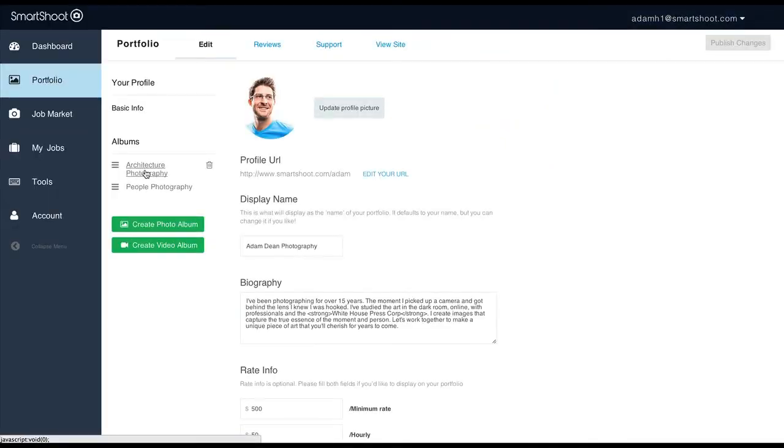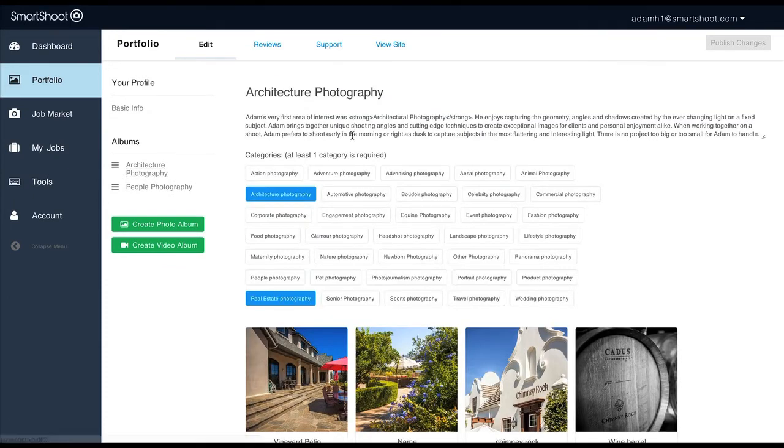So the next section I want to show off is in albums. Of course you can create new albums, just like before. You can rearrange albums, drag and drop over here. More importantly, let's talk about what you can edit now in albums. First, you can give it a custom name. So if you don't want to be architecture photography and you'd rather call it fancy picture of house or my best architecture photography, you can name it whatever you like. You can also add HTML to this section down here just to jazz things up a little bit.